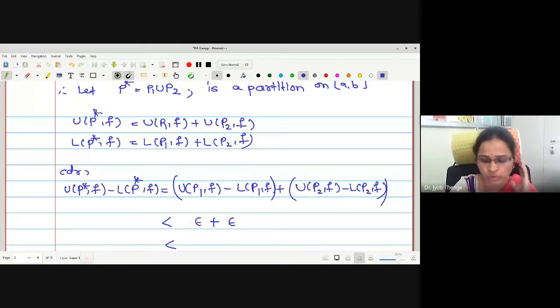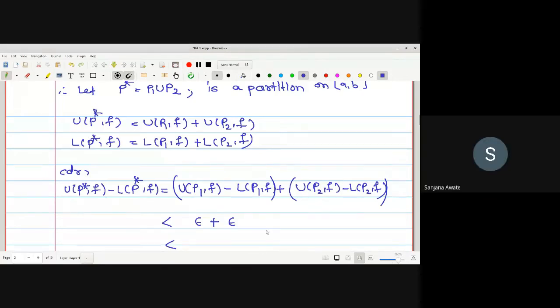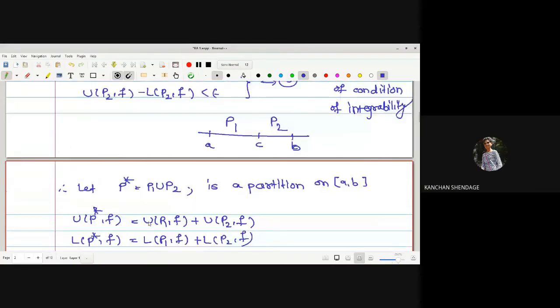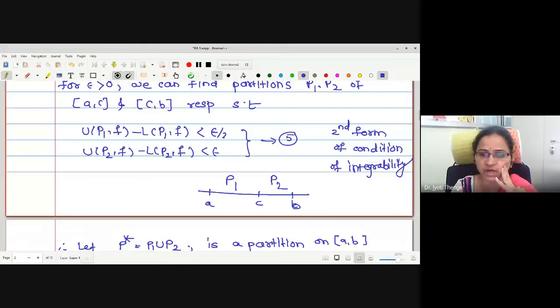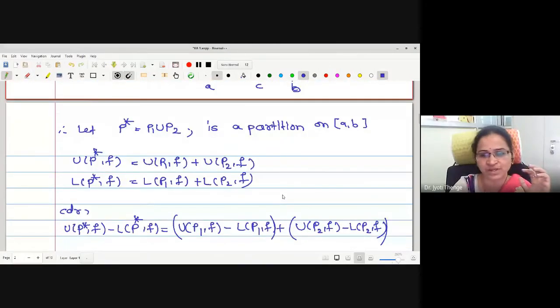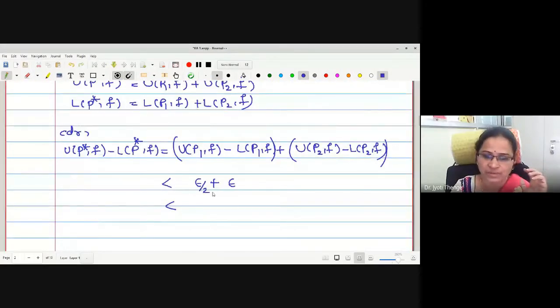But what we want to adjust? Epsilon by 2, epsilon by 2. Here I should write epsilon by 2, epsilon by 2. It is not necessary to write epsilon by 2 always; one can write epsilon by 4, epsilon by 3. You can adjust the terms accordingly. Therefore, here it will be epsilon by 2 plus epsilon by 2, which is epsilon.